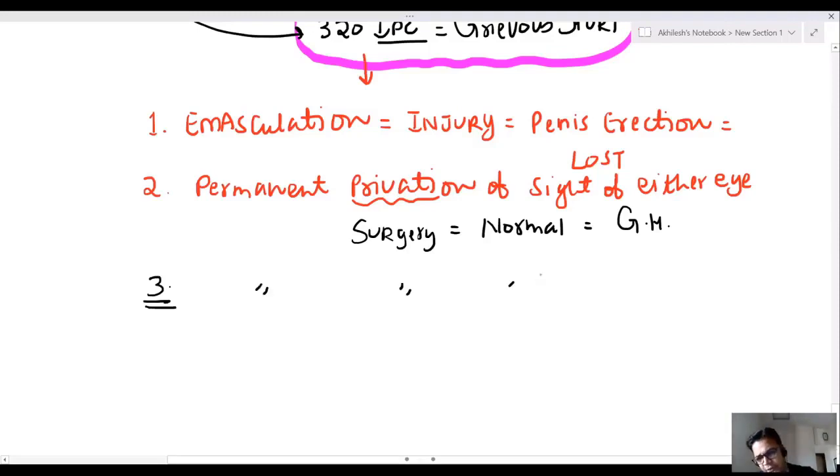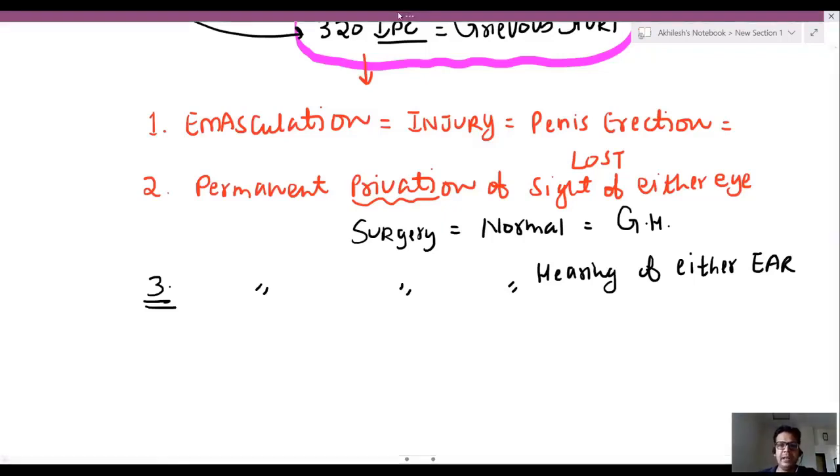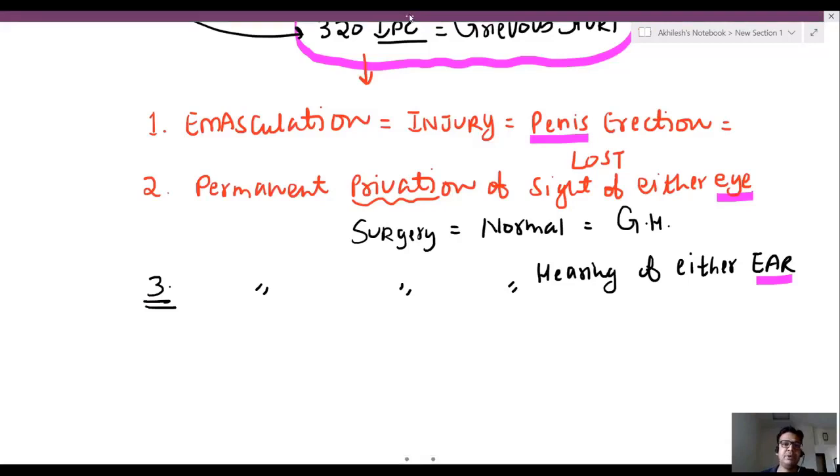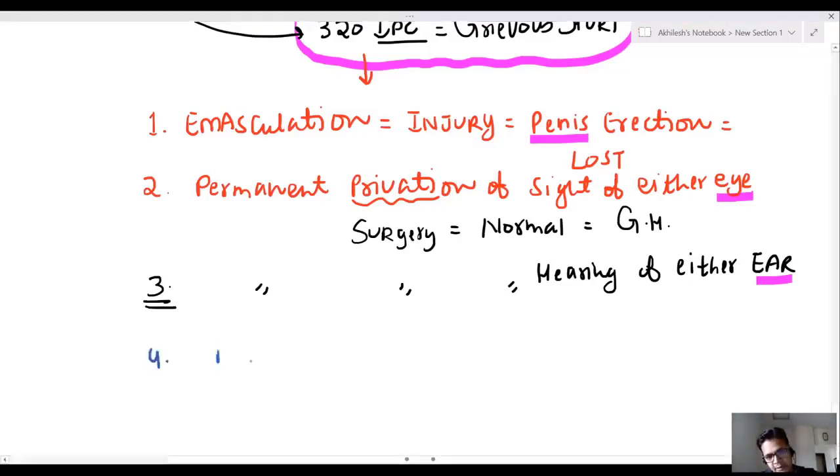Permanent privation of hearing of either ear. So eyesight function is lost somehow, ear function is lost somehow. We have discussed three very important parts till now. Penile erection is lost, number one. Eyesight is lost, number two. Ear function is lost, number three. Now I'm coming to number four.